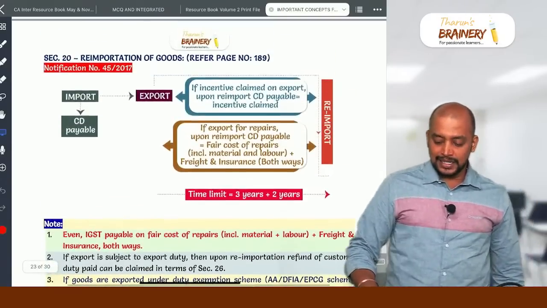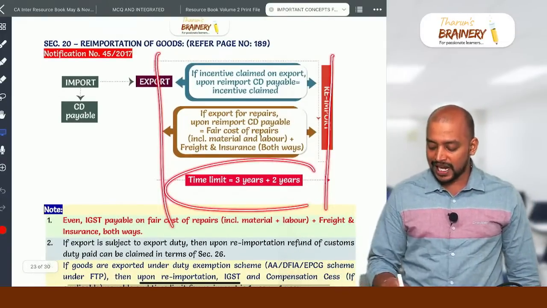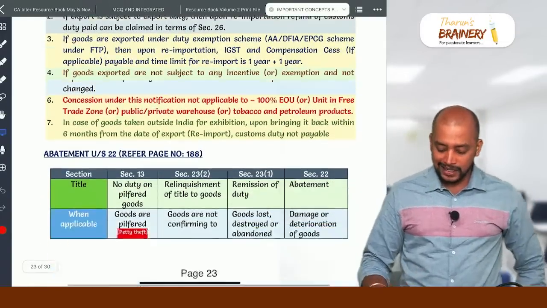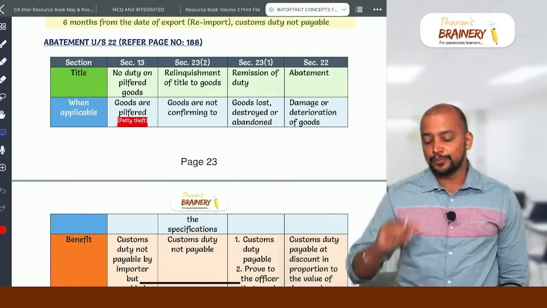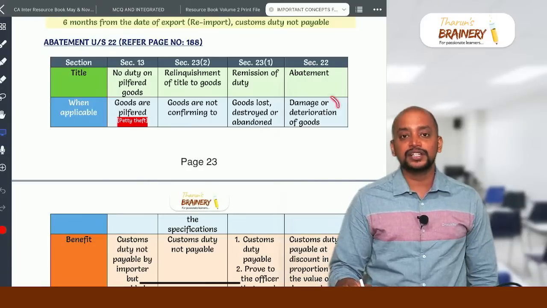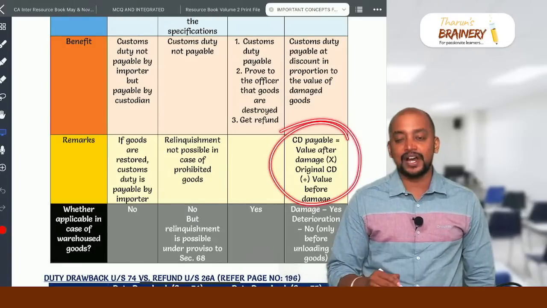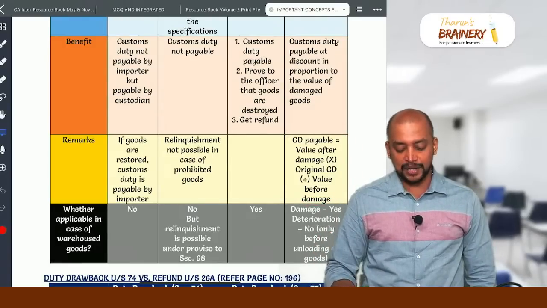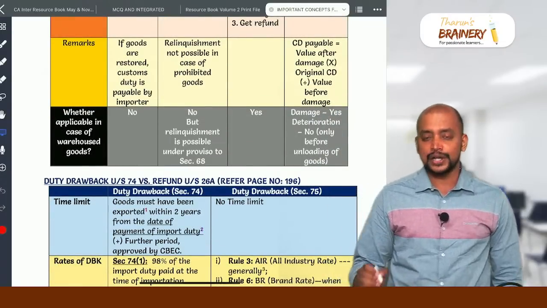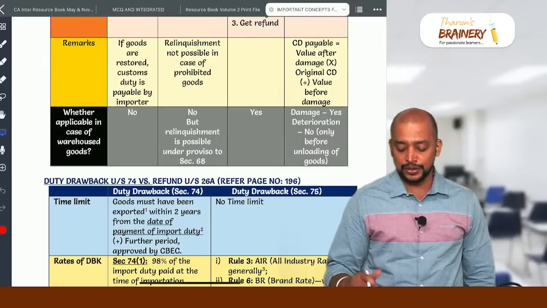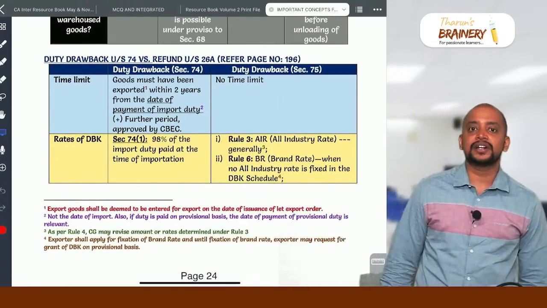Then that is about this notification 45/2017, and from the export to the reimport, the time limit is 3 years plus 2 years. And abatement under section 22 concept also you need to learn. Abatement, mainly the computation. Abatement is applicable whenever the imported goods are damaged or deteriorated. How much will be the abatement? Proportionate to the value of damaged goods, we will be getting the abatement. Whether abatement is applicable in case of warehoused goods: if it is damage, yes. If it is deterioration, only if it happens before unloading will we get this. Then duty drawback under 74 versus refund under section 26A.